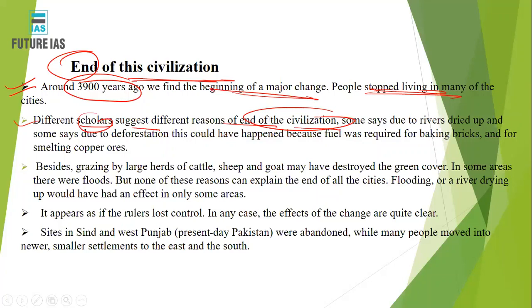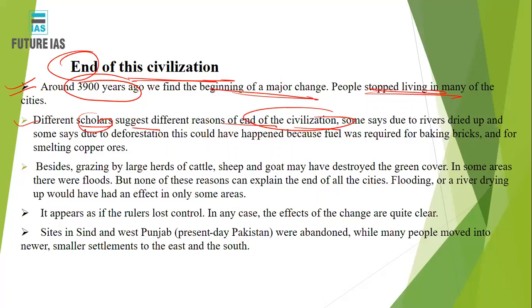Some say that the river which used to flow near the Harappan civilization dried up. Some say it was due to deforestation, because fuel is required for baking bricks and smelting copper ores, so they would have cleared all the forest, but that looks impossible. Even if you clear the forest, you will still have oxygen availability in the region.